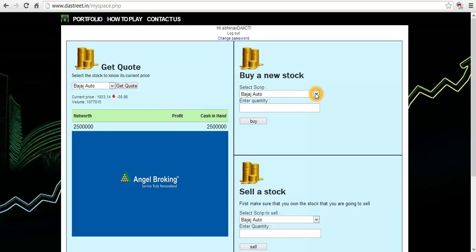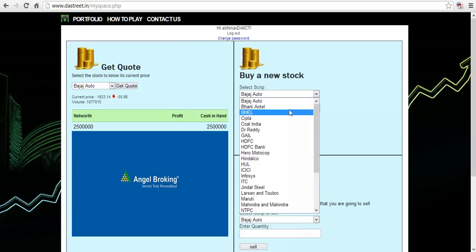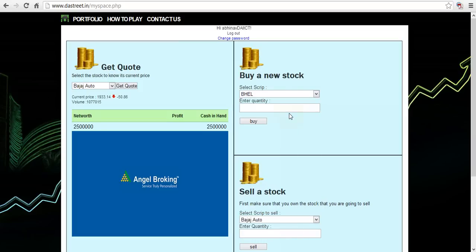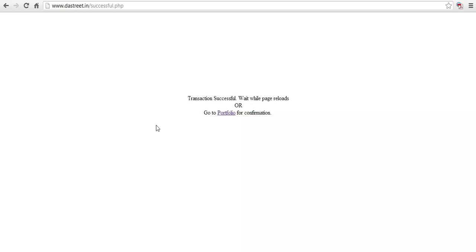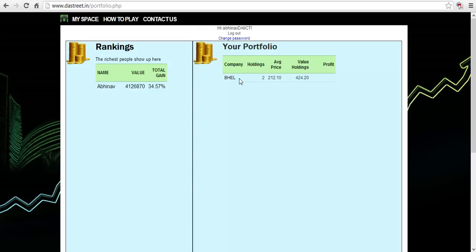Now if you want to make purchases, suppose BHEL, I will purchase two stocks. Buy. Transaction successful. Wait while the page reloads or go to portfolio for confirmation. I'll click portfolio. Now the portfolio shows two stocks of BHEL and the average buy price is 212.